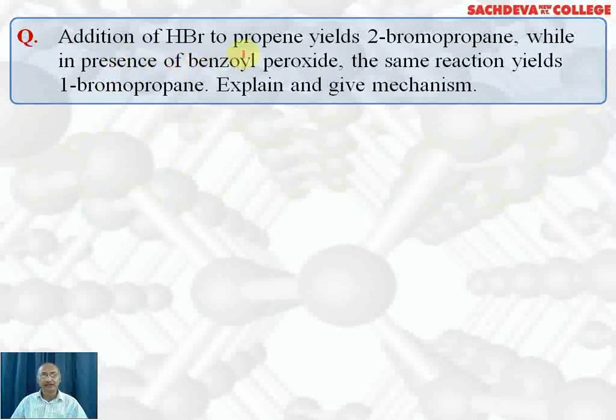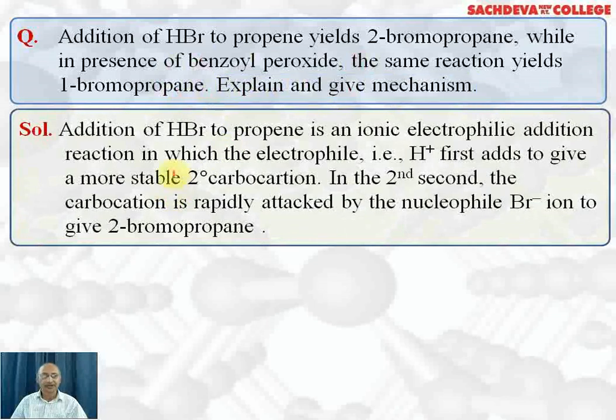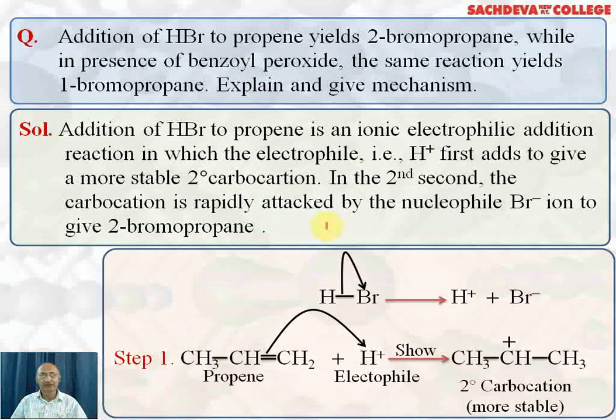Next question, addition of HBr to propene yields 2-bromopropane, while in presence of benzoyl peroxide, the same reaction gives 1-bromopropane. Explain and give mechanism. Addition of HBr to propene is an ionic electrophilic addition reaction in which the electrophile, that is H positive ion, first adds to give a more stable secondary carbocation. In the second step, the carbocation is rapidly attacked by the nucleophile Br negative to give 2-bromopropane.